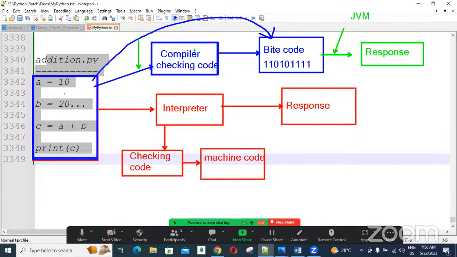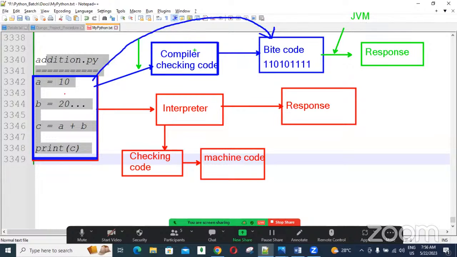It means the compiler is used separately in Java to check syntax. Later it converts to bytecode format. After that, to execute, we need to use one more statement. That is the case in Java.